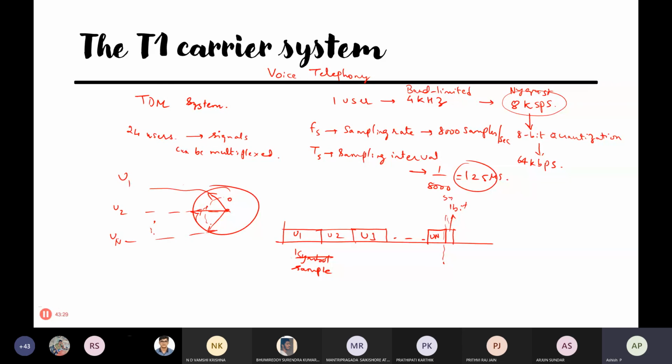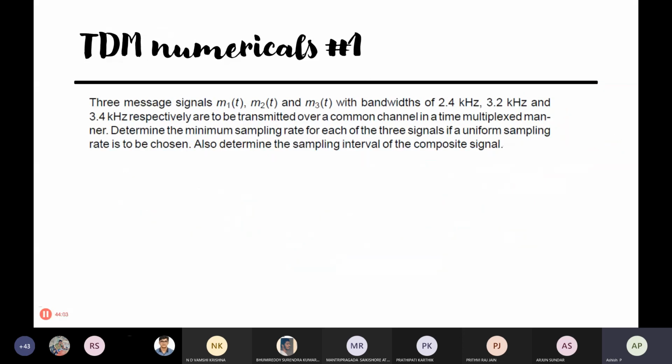This is called the synchronization bit, to let the receiver know that one frame is over and the next frame is starting. Then U1, U2. Once it comes back here, it will point to the first user again, and he will put his second sample onto the channel. Like that it goes on. Each sample has 8 bits, so when you have a chance, you put 8 bits onto the channel, because we gave 8 bits for quantization. So this is how the T1 carrier system works.